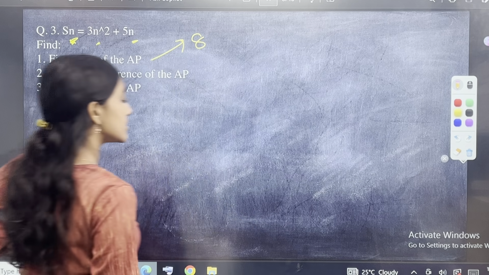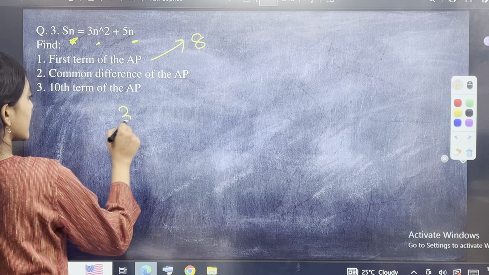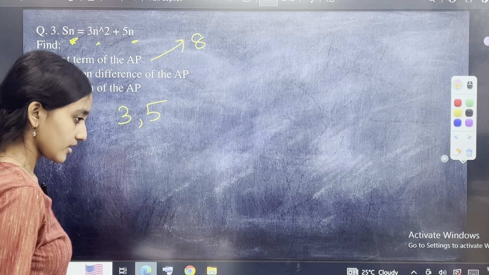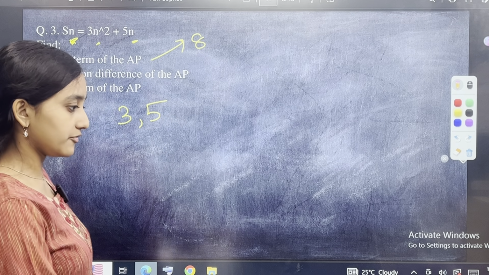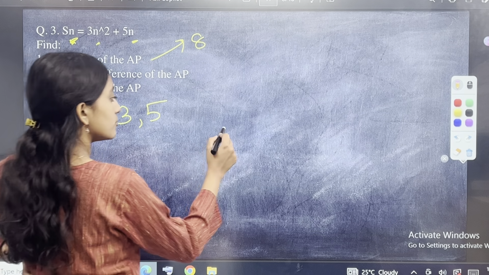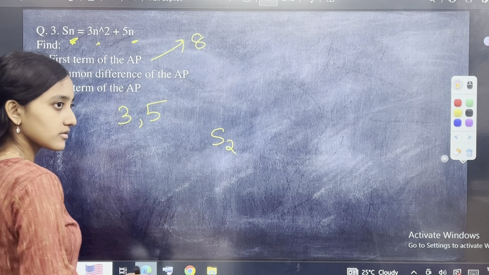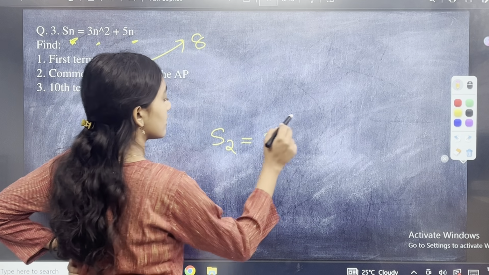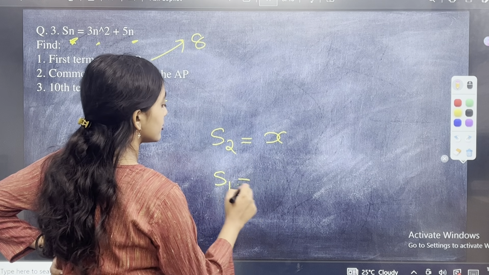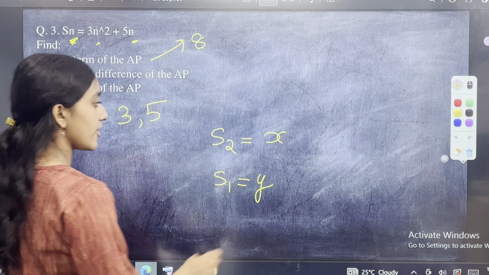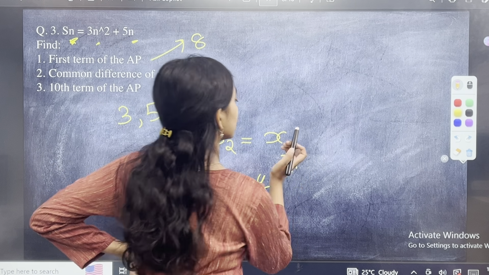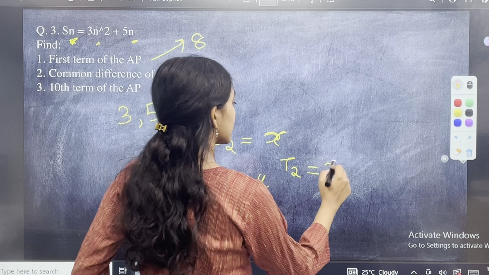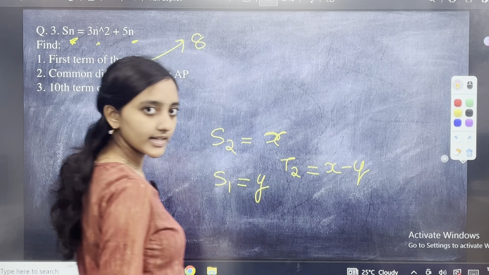Now, what will be first if I have an AP which has two terms? 3 and 5 are the two terms of an AP. And I have to find what is the sum of the first two terms. S2 will be the sum of the first two terms, right? S2 का value मुझे X मिला. S1 का value मुझे Y मिला. Can I find out what is the second term? The second term will be X minus Y, correct?